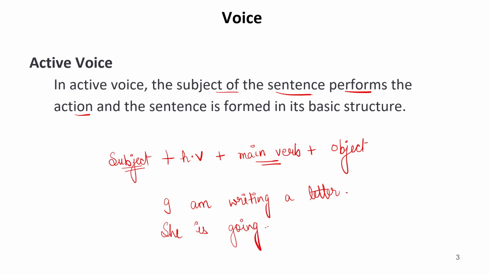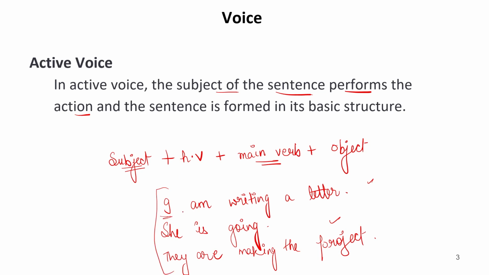Now in this sentence, we can see that there is no object. Even then the sentence is correct. This is an active voice. They are making the project. The subject and object both are there. The sentence is in active voice. And the subject is written prior to the object. So this type of sentence is known as an active voice sentence.